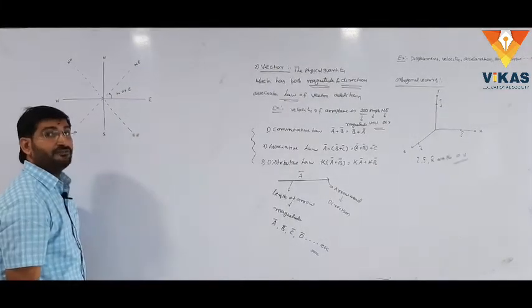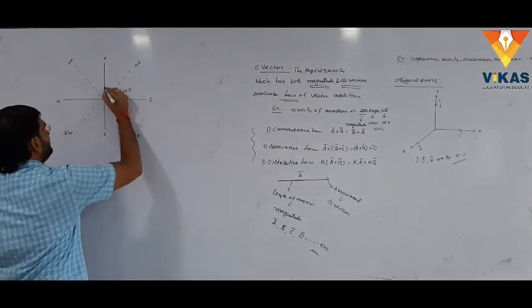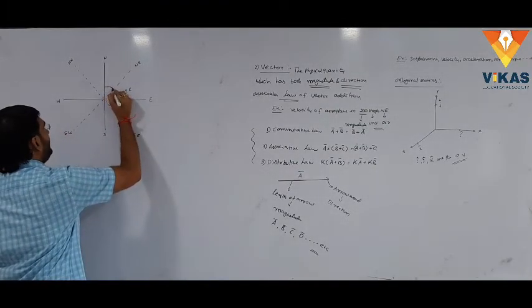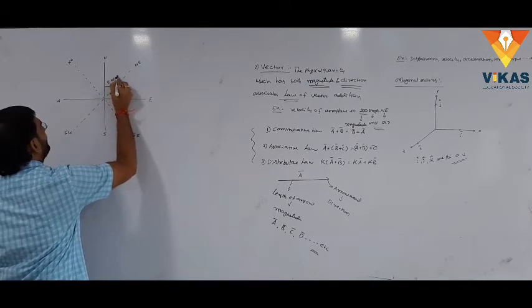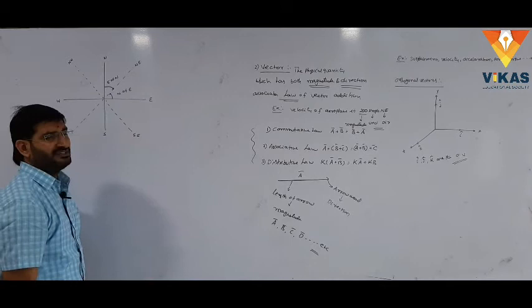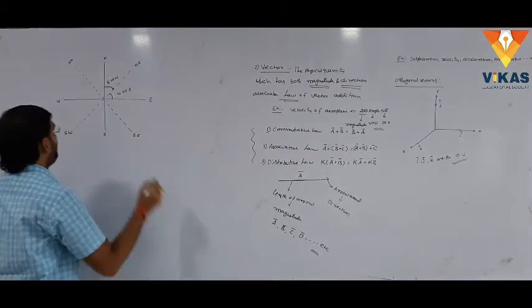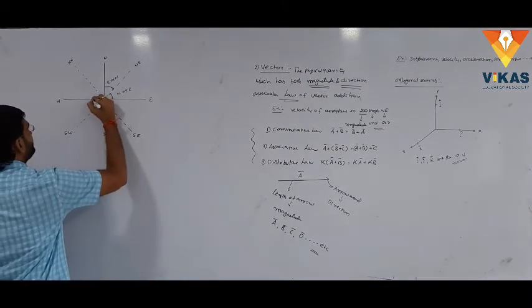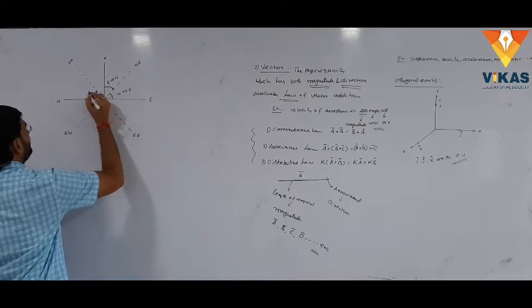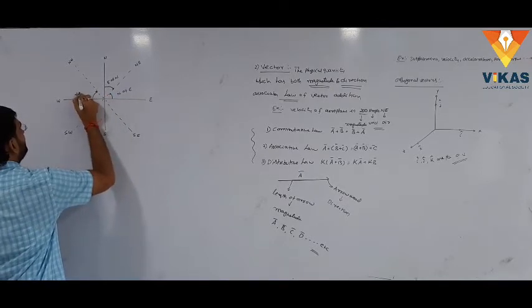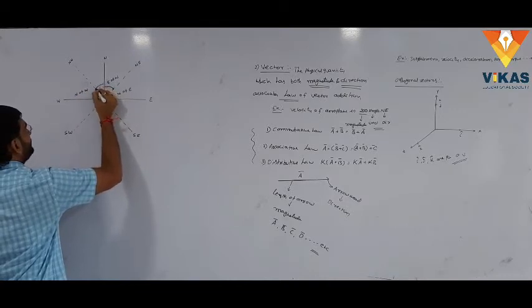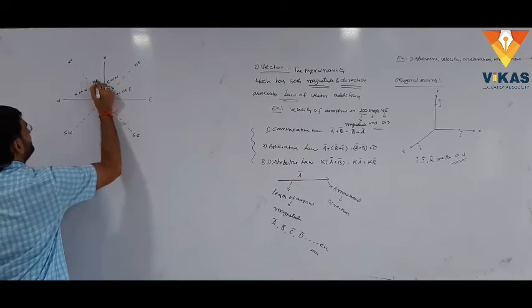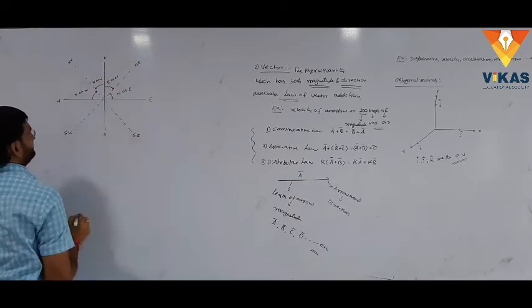We measure the angle from north to this one, east of north. Here we measure from west to that direction, north of west. We measure the direction from north to northwest, which is west of north.